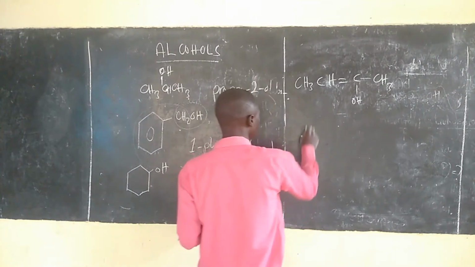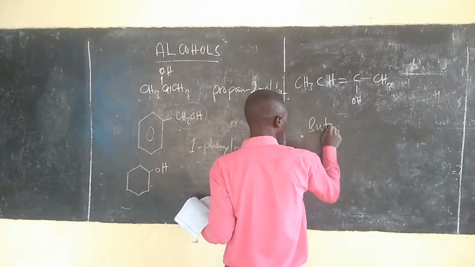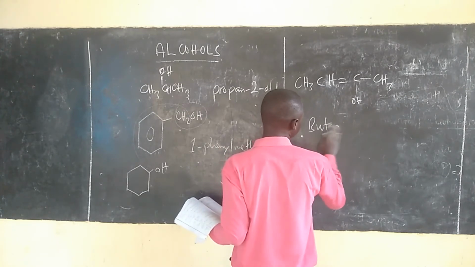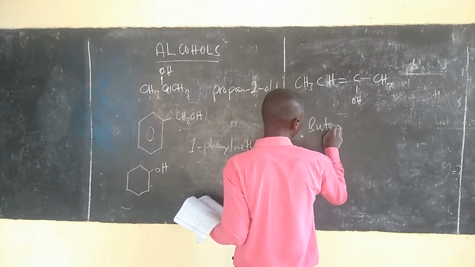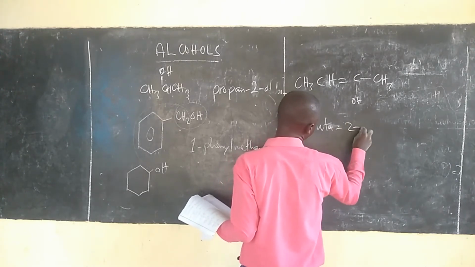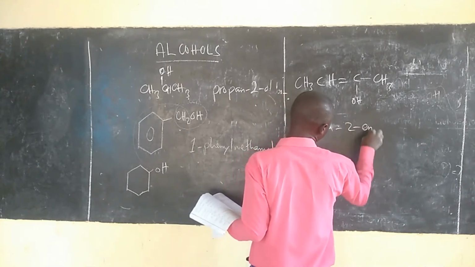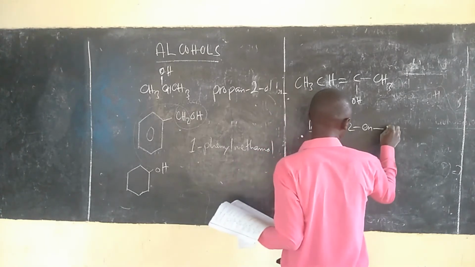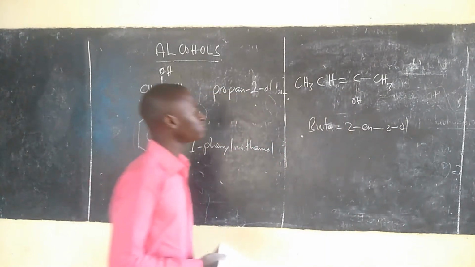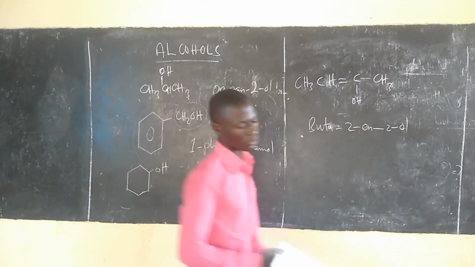Kwa hiyo itakuwa ni butane, hii itakuwa ni buta-2-en-2-ol. Buta 2 en 2 ol.